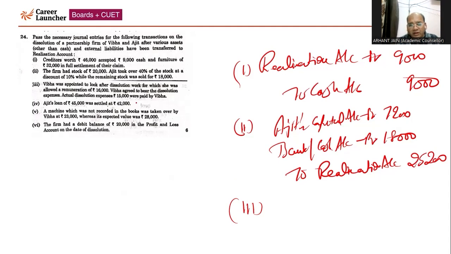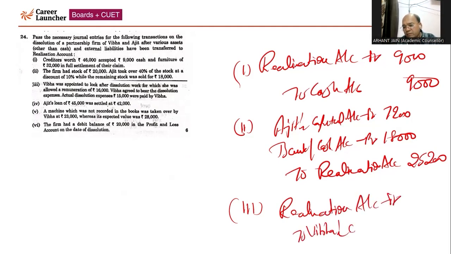She has decided to bear the realization expense and she has also paid the realization expense. So, when the partner is bearing and paying, there will be no journal entry, but the firm is paying 16,000 to the partner. So, the burden of the firm is going to be 16,000. So, realization account debited to Viva's capital account, 16,000, 16,000. This is the case of entry number 3, right?